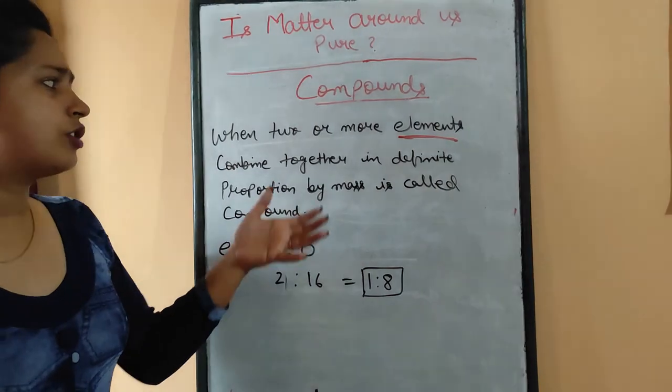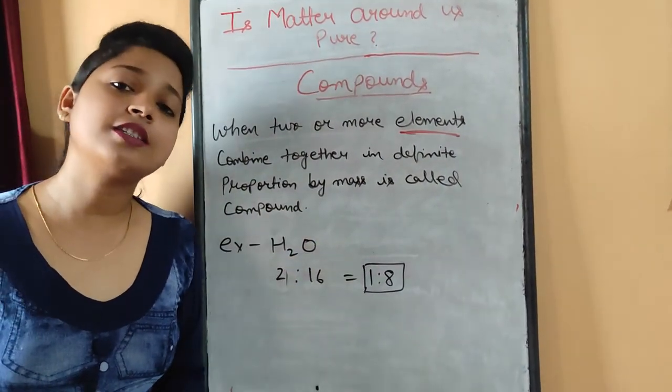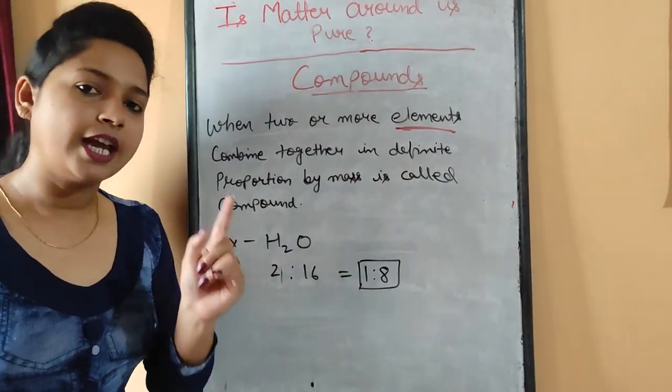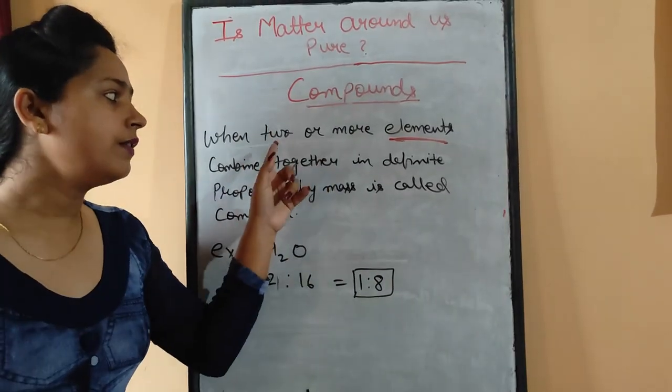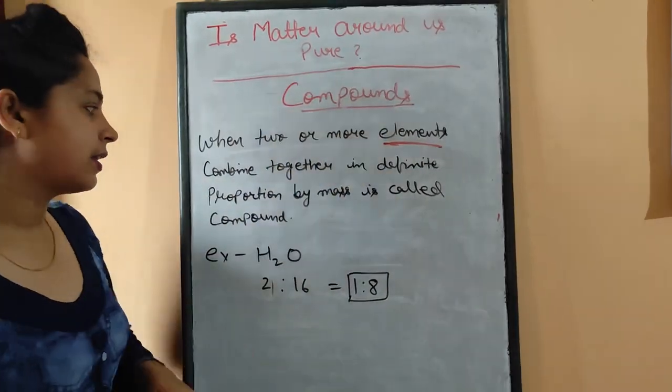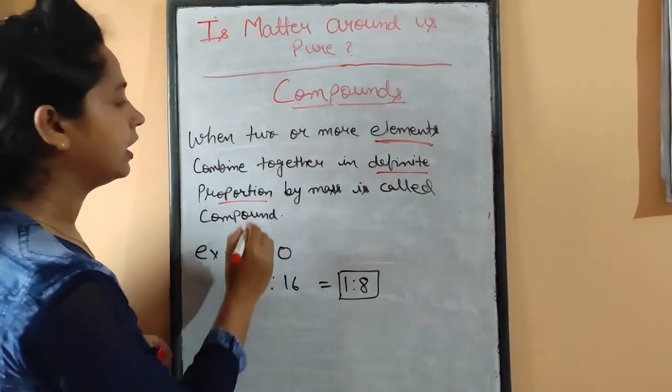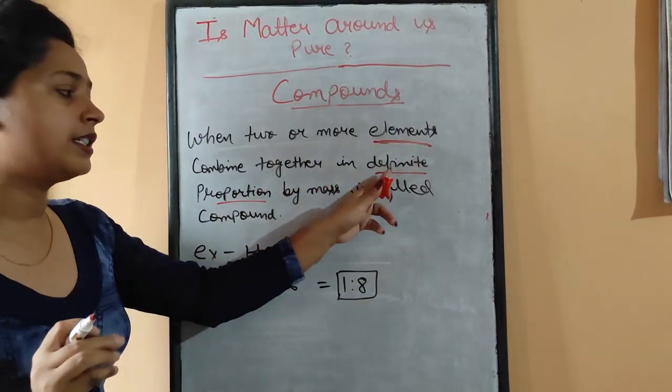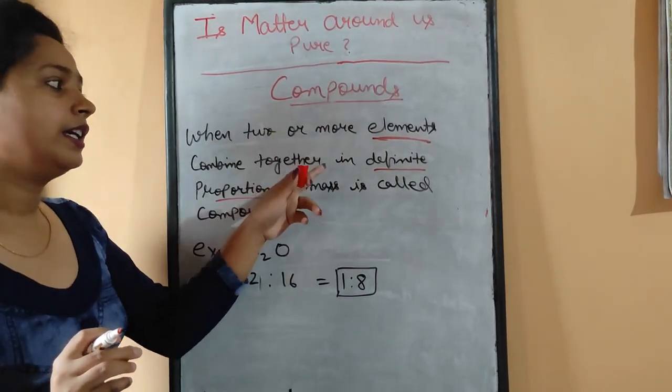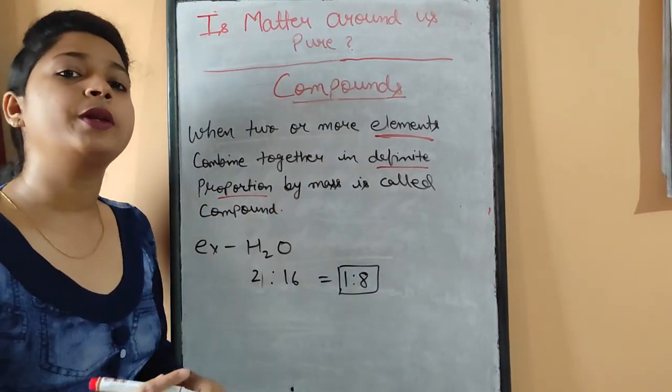So, if we mix 2 or more elements, then why is it termed a pure substance? The answer to this question is, whenever we add 2 or more elements, the proportion is fixed. The proportion is definite. That's why this is considered a pure substance.